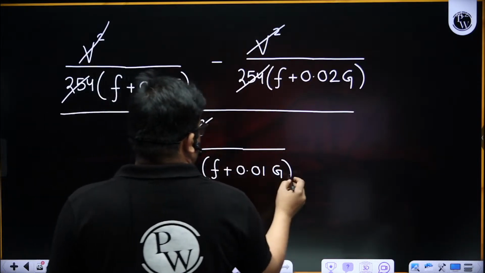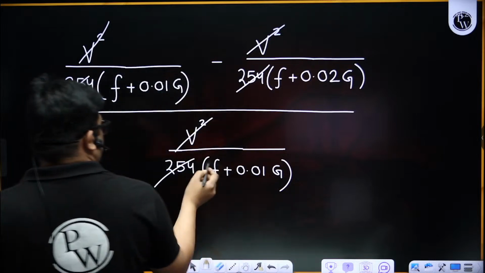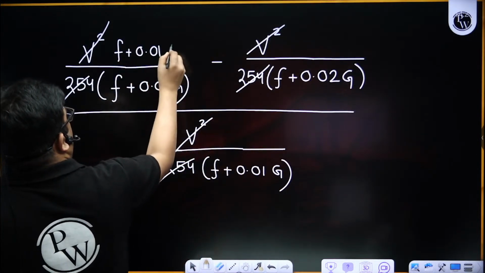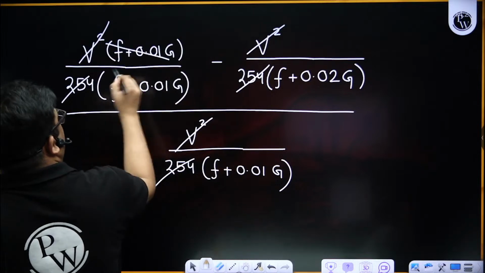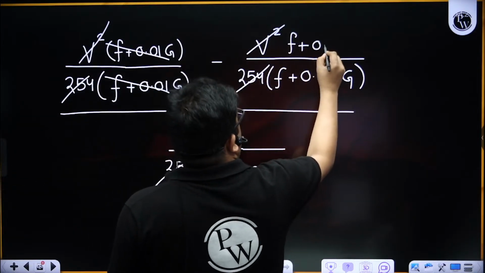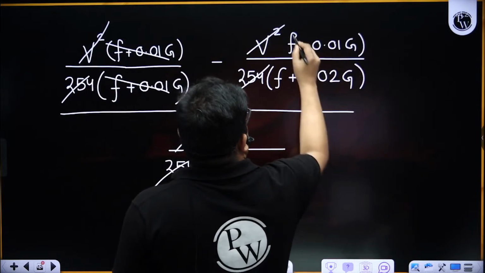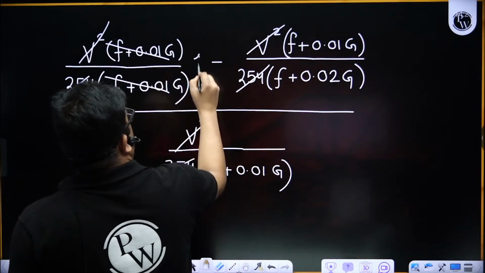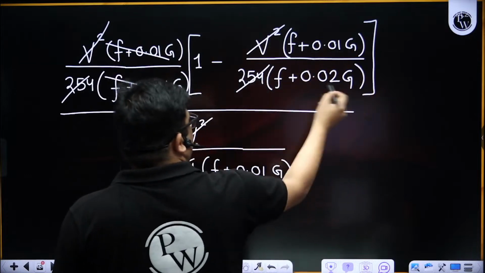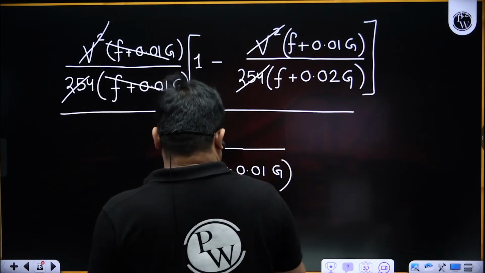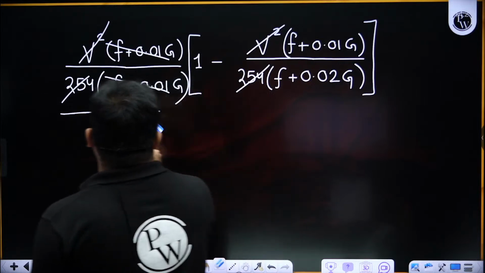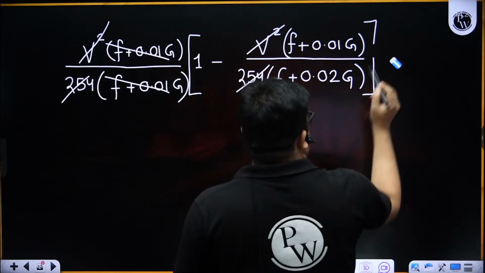Now when I take this up, this will become F plus 0.01 G, and here it will be F plus 0.02 G. So this becomes 1 minus F plus 0.01 G by F plus 0.02 G, into 100.